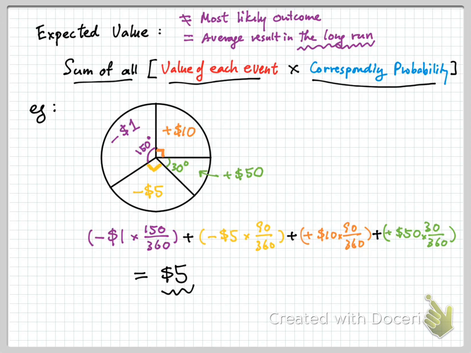But most likely you will lose. You will lose like $1 or $5 every time. All right, but in the long run, because you win 10 or maybe 50 sometimes, in the long run you expect to gain $5 every time you play this game. So that is the idea of the expected value, right?